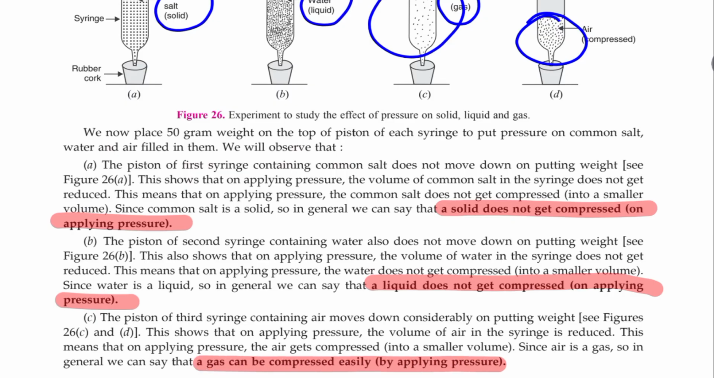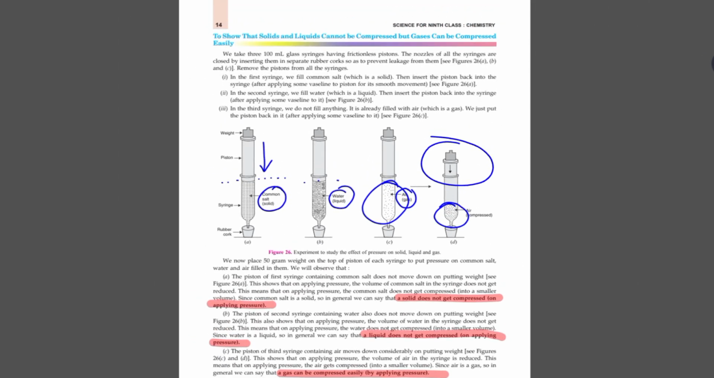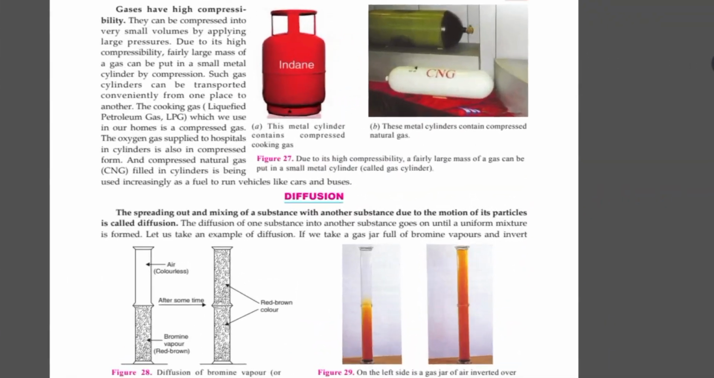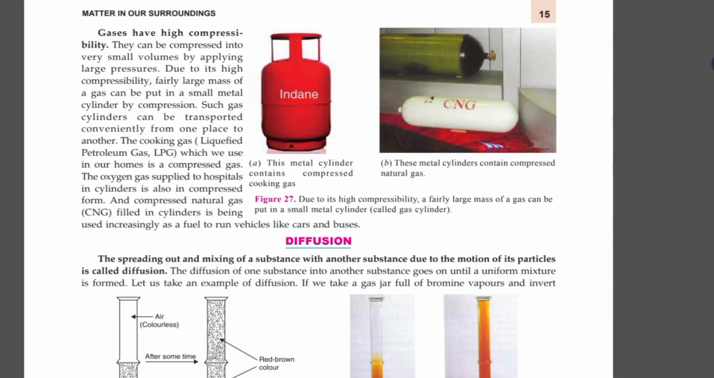A gas is highly compressible on application of pressure. If you give the same amount of pressure, you will see a huge change in gases and you may not be able to see the change in solids and liquids. Now gases have high compressibility. Example, the true life example is what? Your LPG cylinders at home.